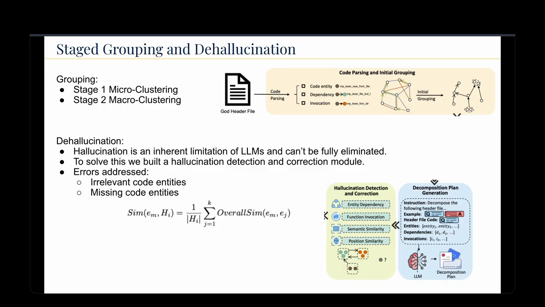Looking at this formula, we define a missing entity as E_M and a subheader file as h_i with a collection of entities E_1 to E_K. Firstly, we compute the overall similarity between E_M and each entity E_j within the header file as an average of all four relationship weights, denoted as overall sim. So we're really trying to get that average between all of them. Finally, the missing entity E_M is assigned to the subheader file with the highest similarity score.